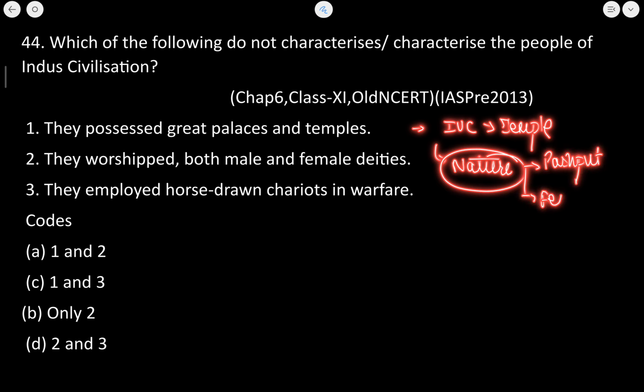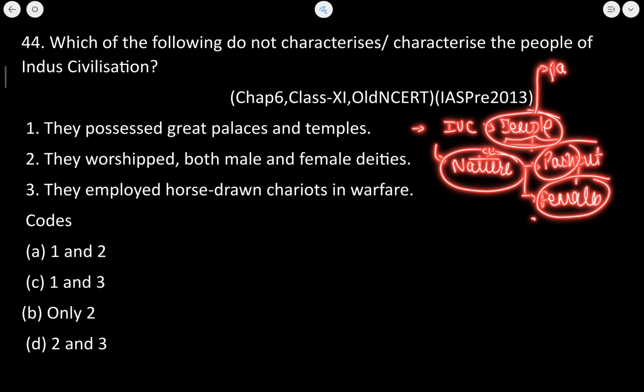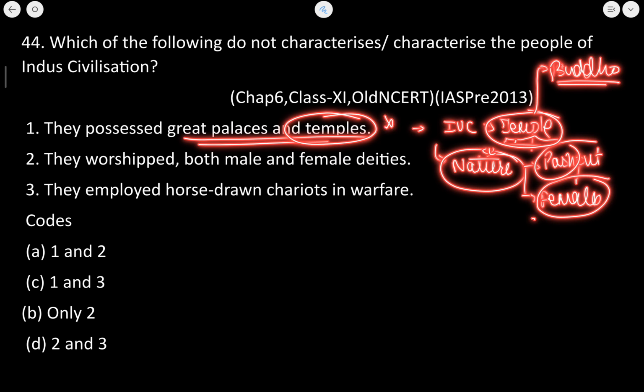Then female goddess was worshipped. ठीक है. So the forces of nature were worshipped. Temple worship started very late. ठीक है. And Buddha was the first one whose idol was worshipped. ठीक है. So ये palaces and temples, they did not believe in making such things. These palaces, great palaces, were made although in the Mesopotamian civilization, but not in the Indus Valley.